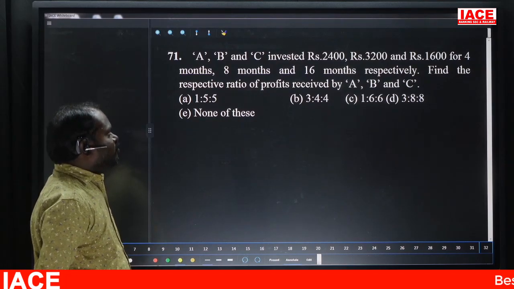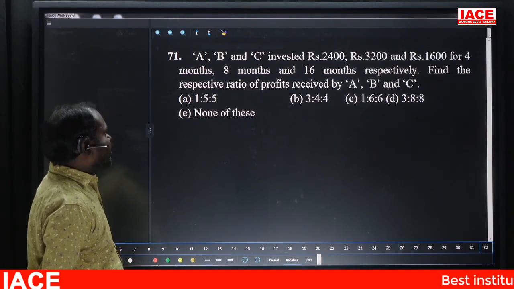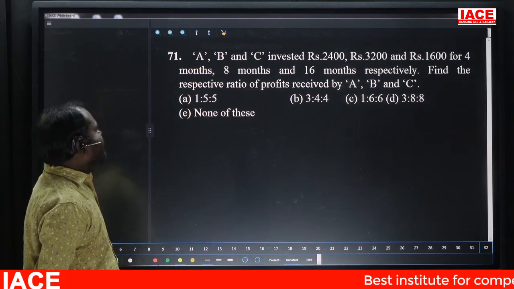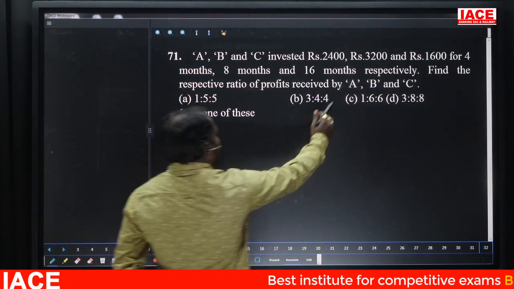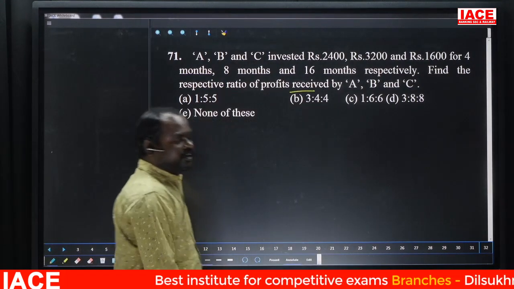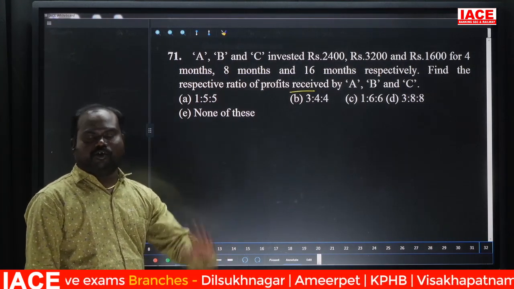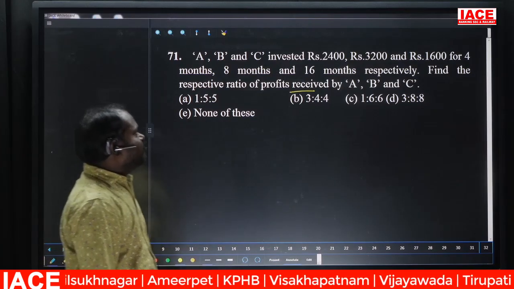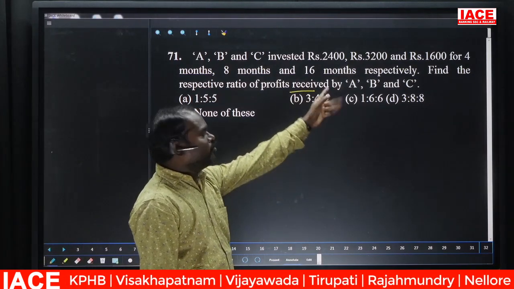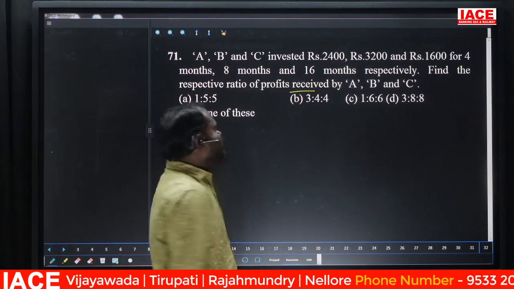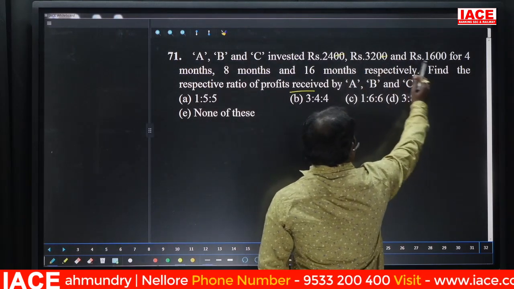A, B, C invested 2400, 3200, 1600 for 4, 8 and 16 months respectively. Find the respective ratio of the profits received by A, B, C. The question is asking about profit. In partnership, whenever you want to get the profit ratio, it is capital into time. While writing the capitals, if you observe carefully, everywhere 2 zeros are common, they get cancelled.